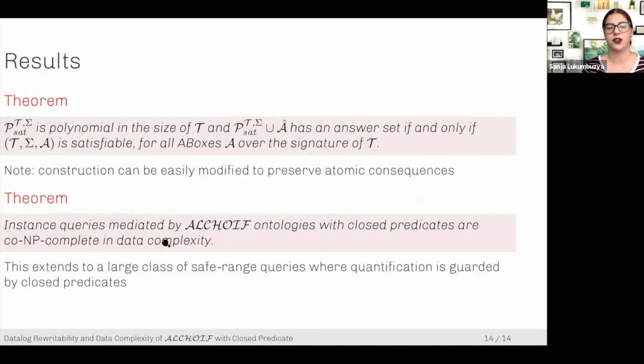You could also transfer the data complexity bound of Datalog. So we have shown that instance queries are co-NP complete in data complexity, and this also holds for the safe range queries. So if you're interested, I invite you to look at the paper, and thank you for listening.